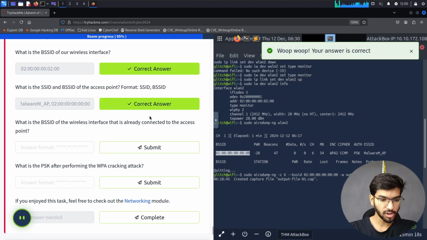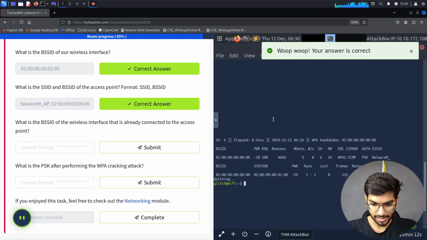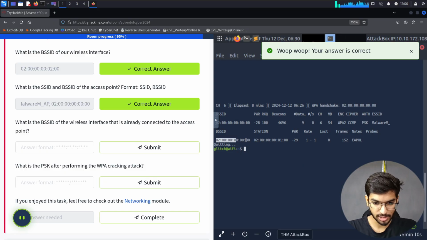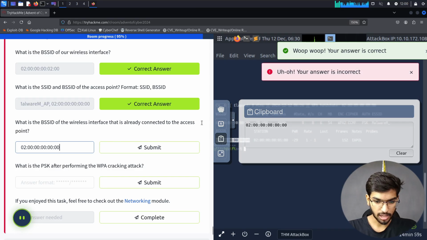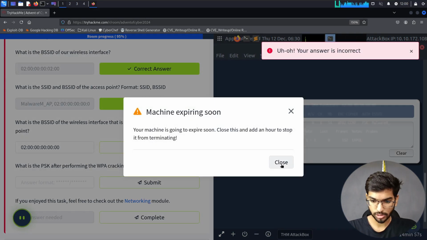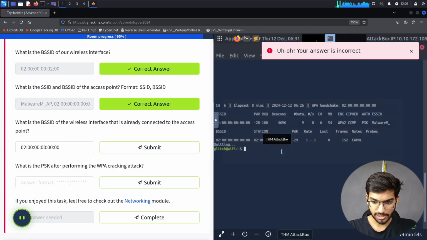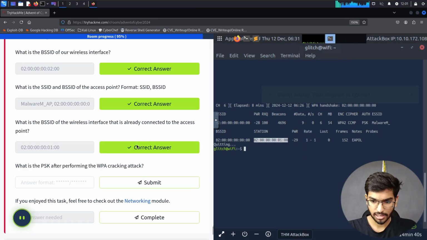Okay. What is the BSSID of the wireless interface that is already connected to the access point? Yeah, so that is our victim's BSSID. So let's copy this. Come back here, copy it from the clipboard, and then directly paste it in here. Oh no, BSSID. Okay, close. So this is the BSSID. This is the MAC address of my client. Yeah. So let's copy that and then paste it in here. Press enter. That should be it.